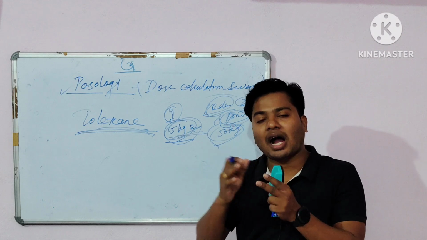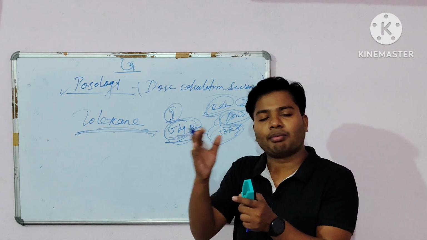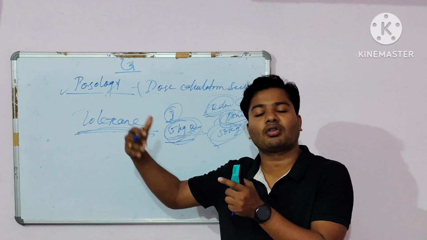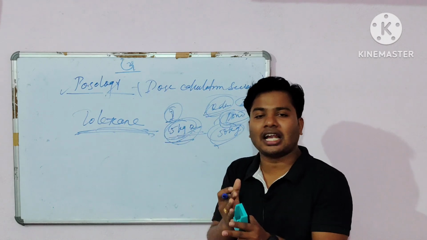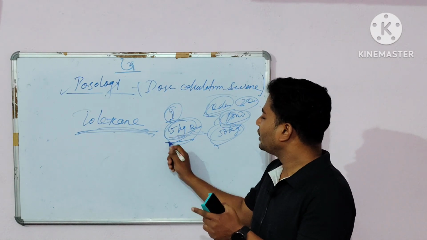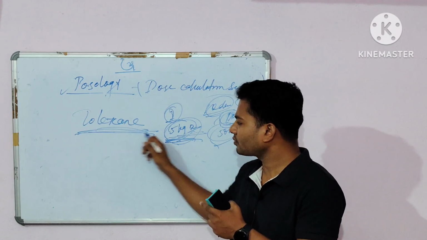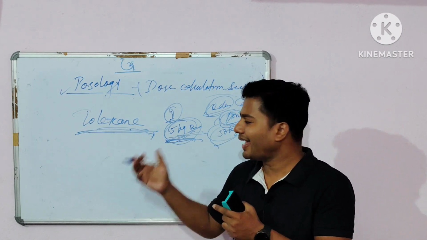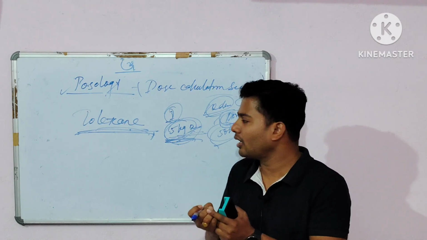That means when you have to administer the drug repeatedly, in that time the tolerance will be developed, and the higher amount of dose is required.